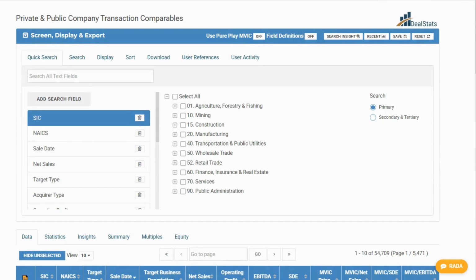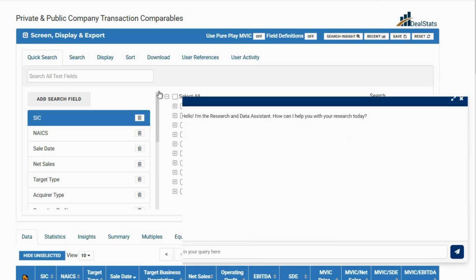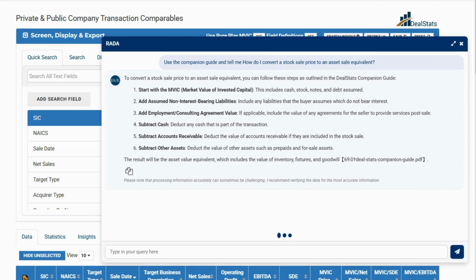Hello everyone. Today, we'll dive into how to use RADA, the AI-enabled research and data assistant inside DealStats, where we'll talk about how we can leverage its connection to the various DealStats supporting documents. Let's assume we'd like to understand how we can go about converting a stock sale into an asset sale equivalent. After we ask the question, RADA will then reference the DealStats supporting documents to find the answer for us.